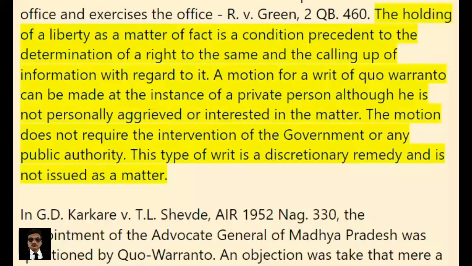A motion for a writ of Quo-Warranto can be made at the instance of a private person although he is not personally aggrieved or interested in the matter. The motion does not require the intervention of the government or any public authority. This type of writ is a discretionary remedy and is not issued as a matter of course.